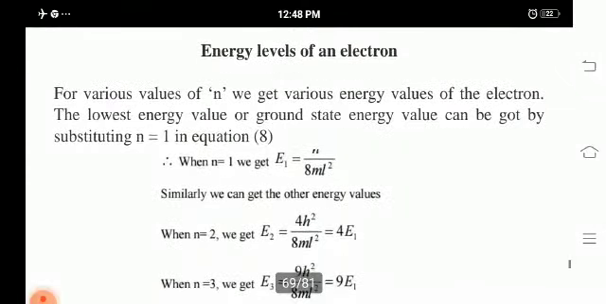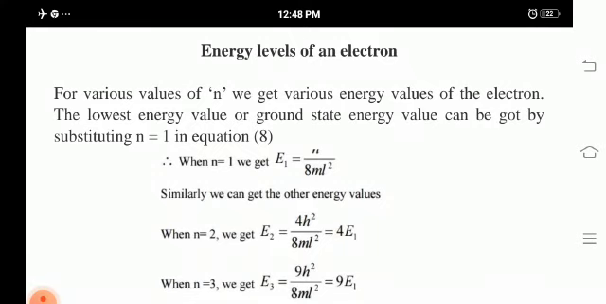Now we are going to see the energy levels of an electron. For various values of n, we get various energy values of the electron. The lowest energy value, or ground state energy value, can be got by substituting n equal to 1 in equation number 8. So we get E1 is equal to h squared divided by 8mL squared.